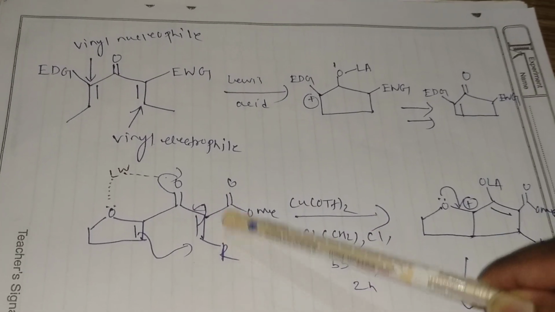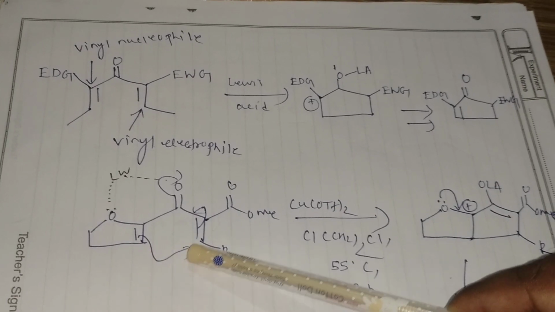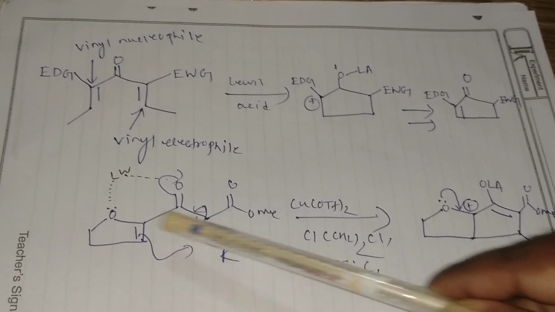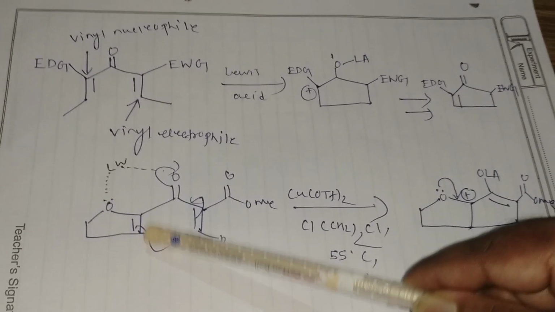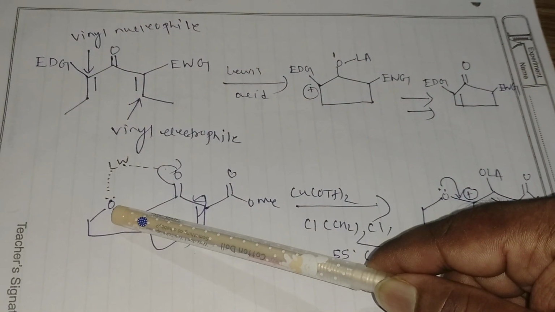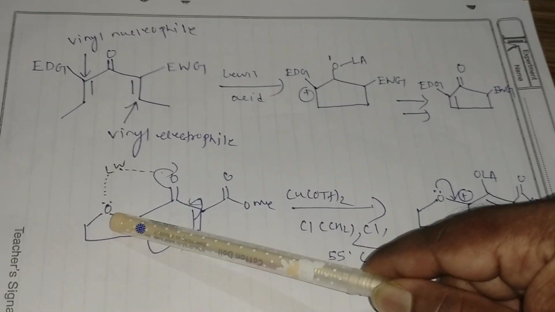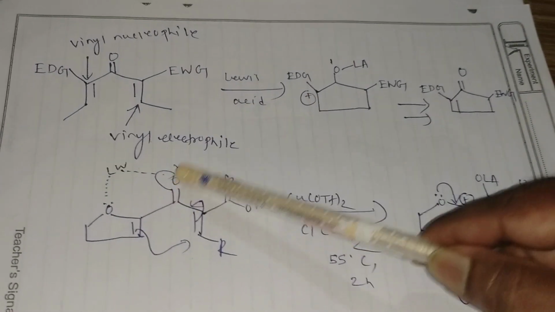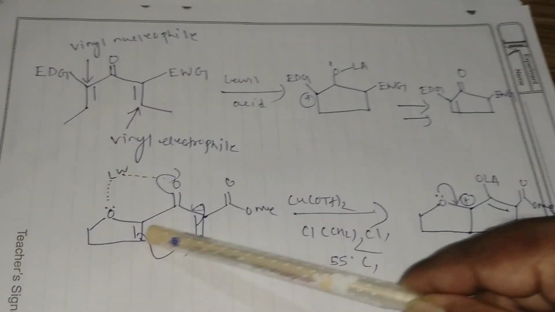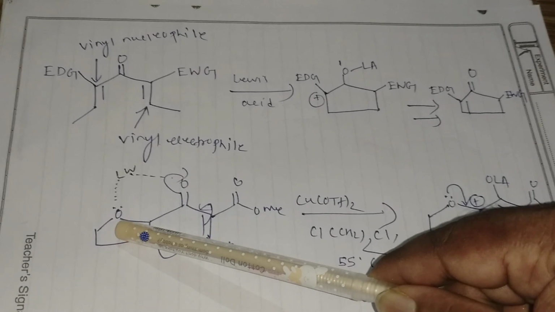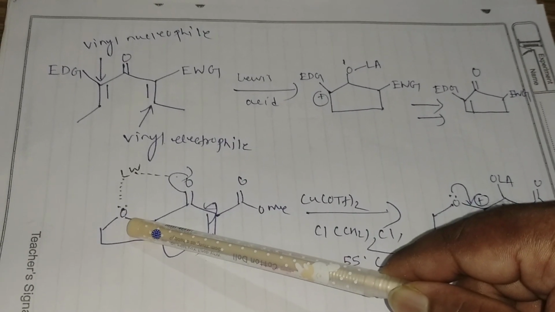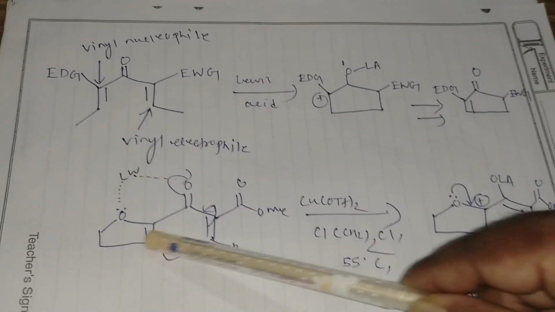So that does not take place. So positive charge will be shifted. So the double bond will be shifted from that side. It is very important, and it is also important that the oxygen lone pair will be chelated by the Lewis acid. That means this is chelation stabilized. So an electron donating group, just like the heteroatom oxygen atom, is very important for chelation stability of the Lewis acid.